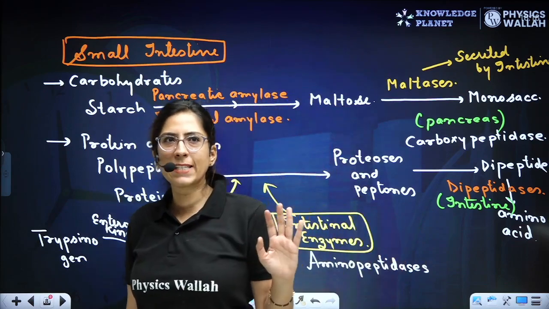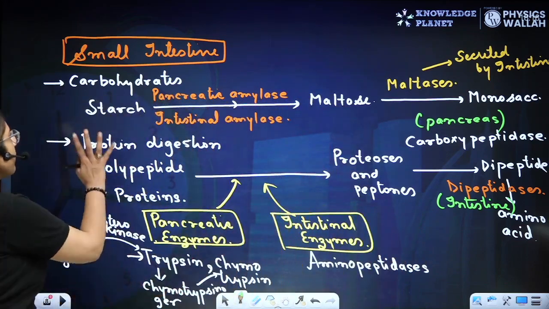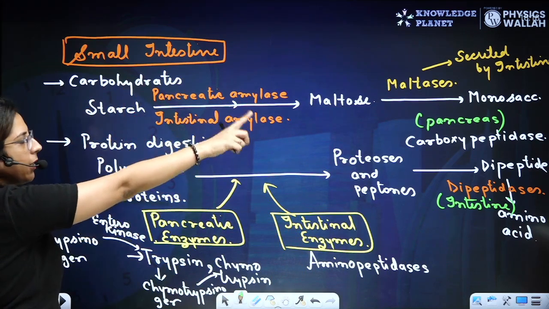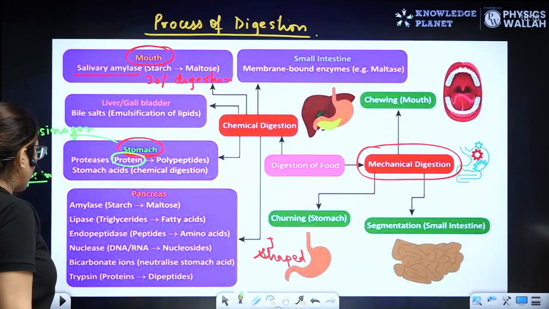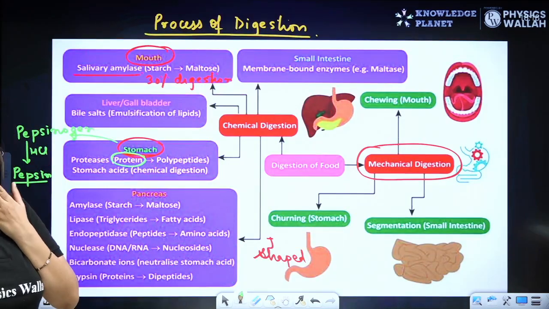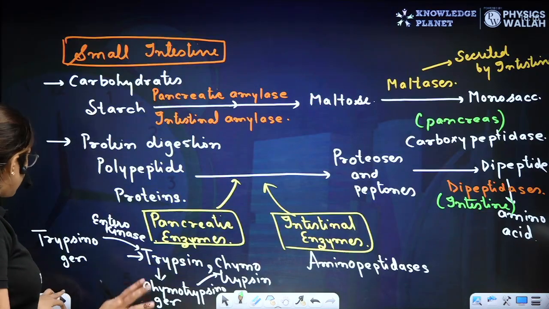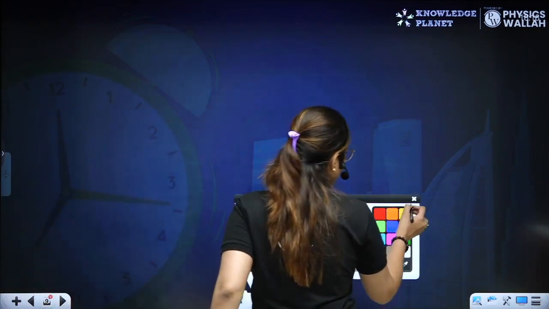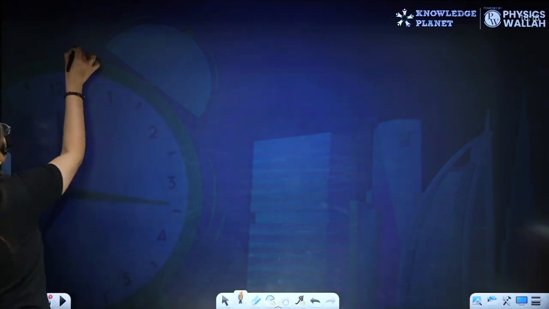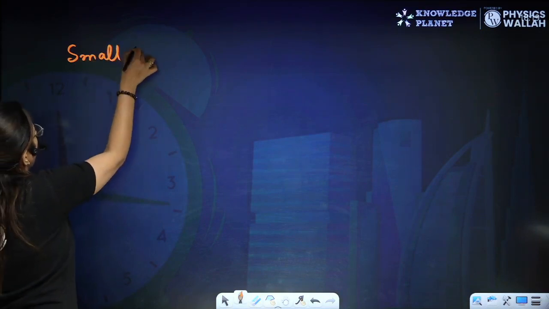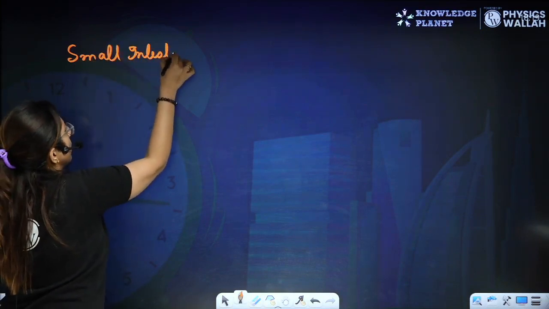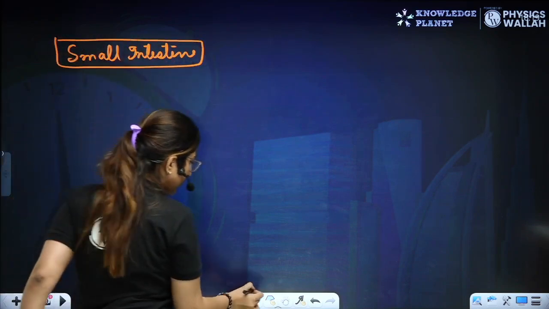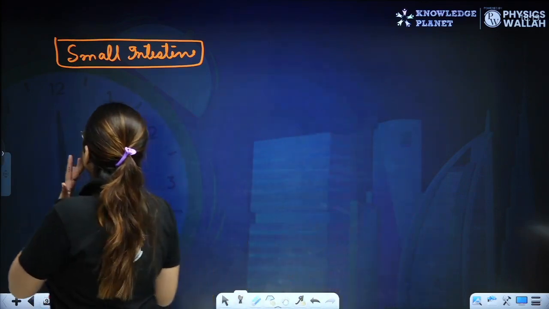Clear? No more rocket science. Clear? So with this we have completed the digestion of the carbohydrates and protein. Both are being digested. Monosaccharide we got and here we got the amino acid. This is what we were looking for. Clear? Now let's talk about one more thing. The digestion of nucleic acid. So this also occurs in the small intestine.